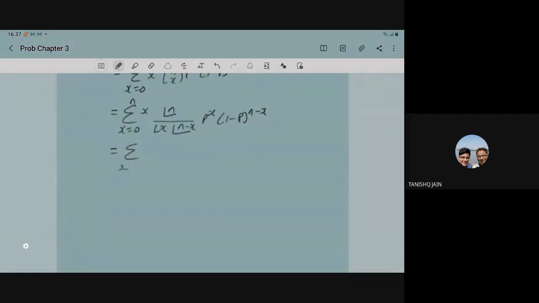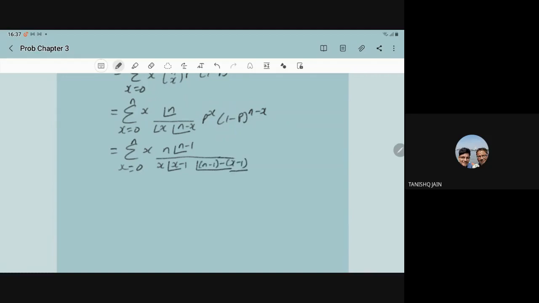For our convenience, we write factorial n as n into factorial n minus 1, factorial x as x into factorial of x minus 1, and factorial of n minus x as factorial of (n minus 1) minus (x minus 1).